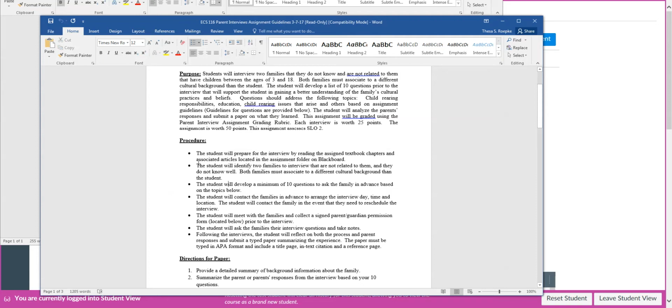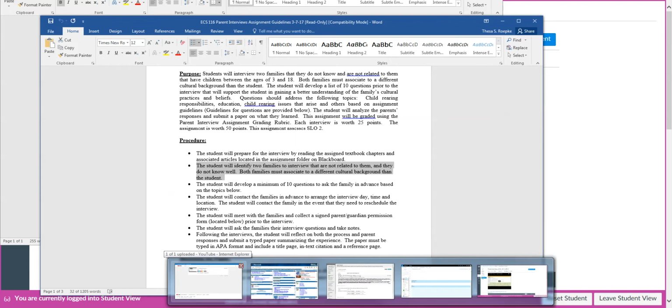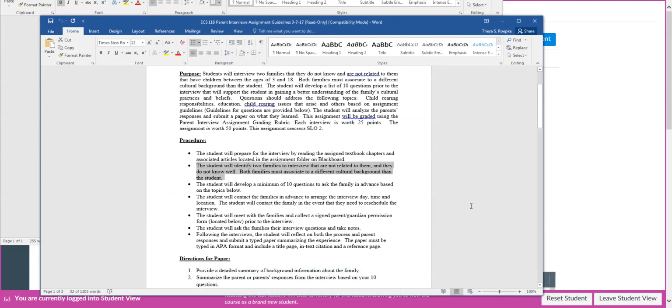The second thing you want to do is identify a family or 2 families to interview that are not related to you. Again, I don't want you to know them very well, and they need to be associated with a different cultural background than you and each other. So we want you to get 2 different perspectives. Actually, it would be 3 considering yourself.